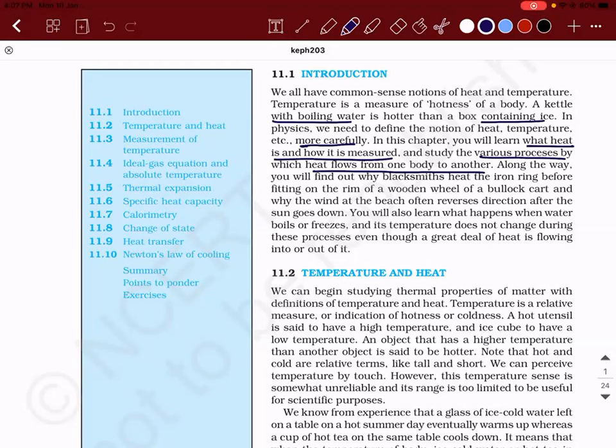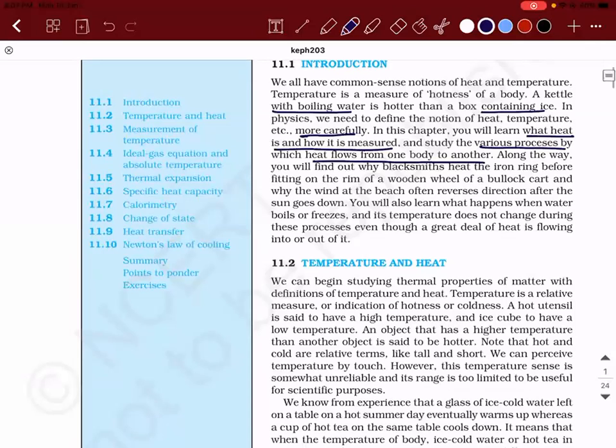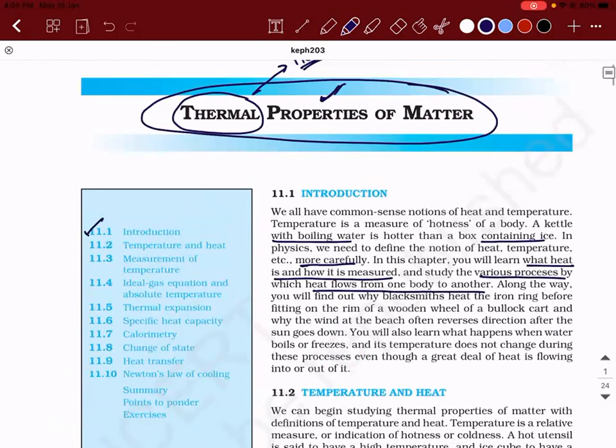So let me tell what all the topics are. It is an introduction to this chapter. To put it in very simple terms, we are going to take the thermal properties of matter. When I say matter, it can be solids, liquids, and gases. We will mainly concentrate only on solids and liquids in this chapter. About gases, we'll be discussing in a chapter called kinetic theory of gases. We will see how this matter will respond to heat.